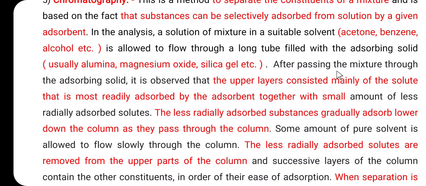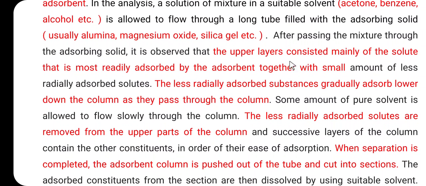So, here after passing the mixture through the adsorbing solid, it is observed that the upper layer consists mainly of the solute that is the most easily adsorbed by the adsorbent, together with a small amount of less readily adsorbed solute.